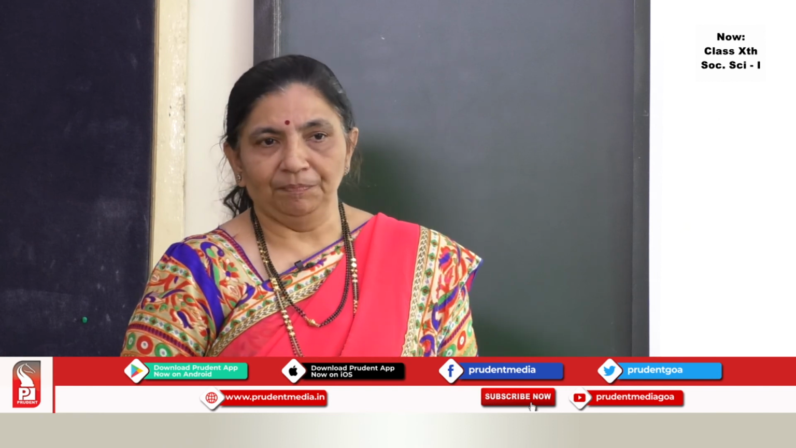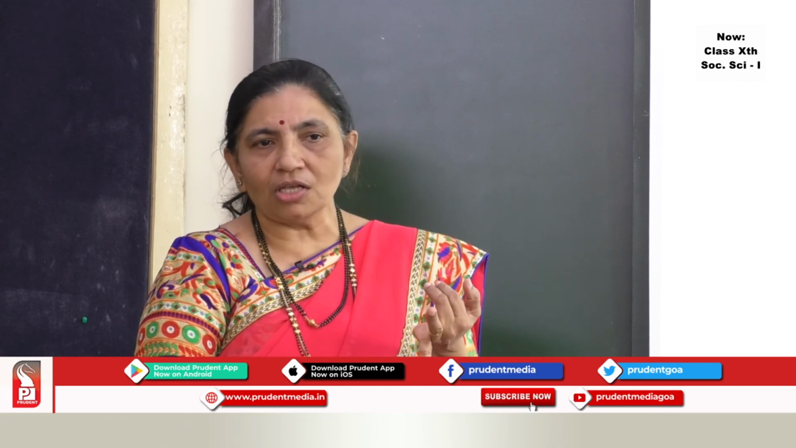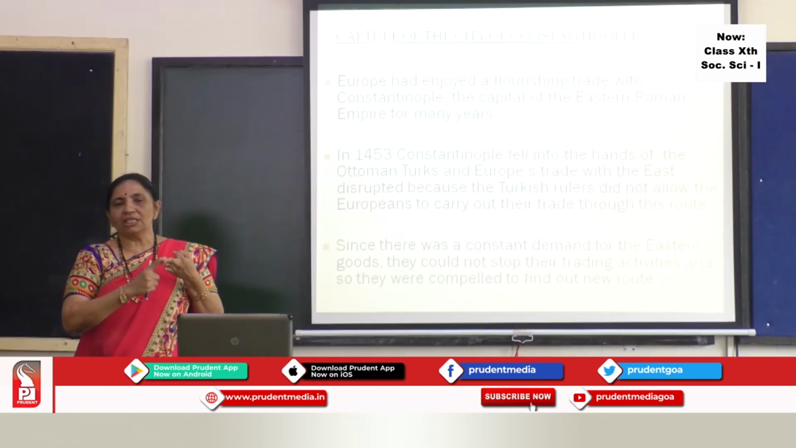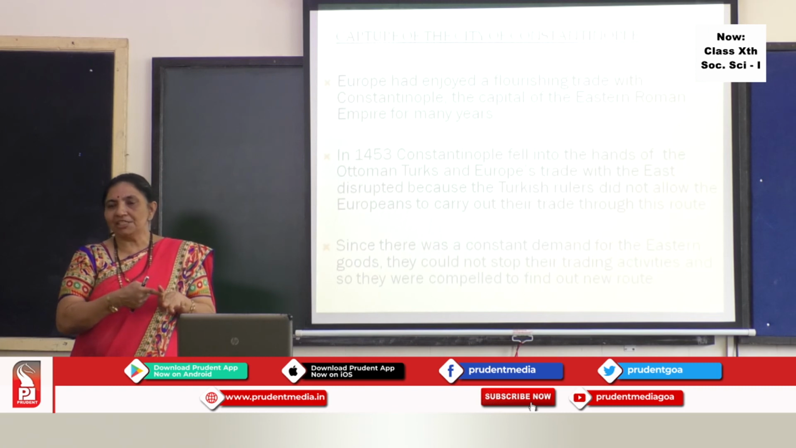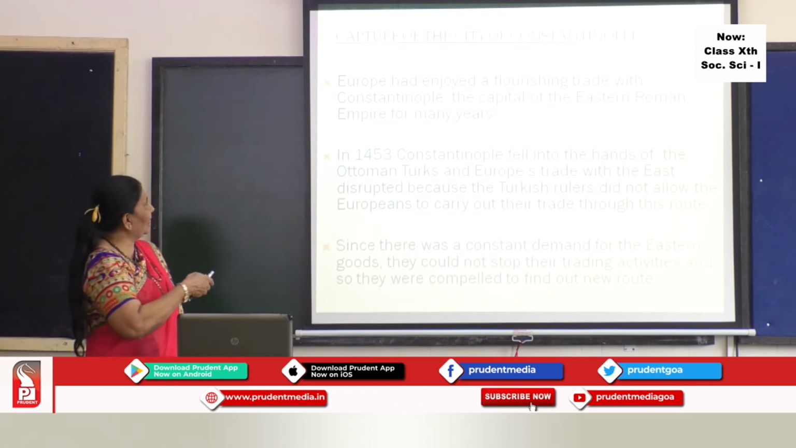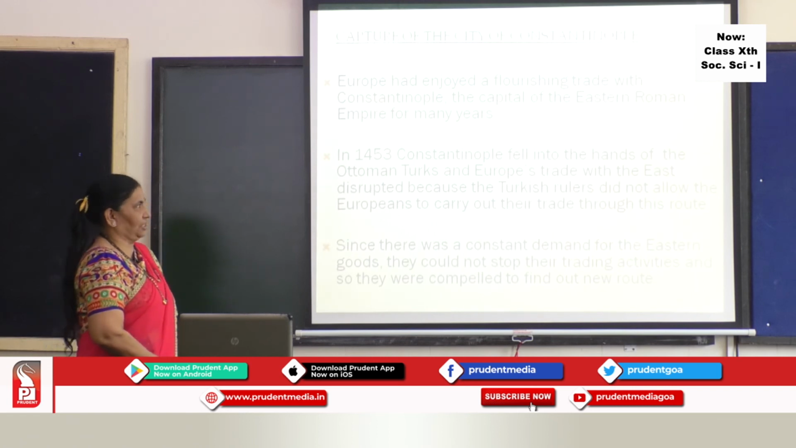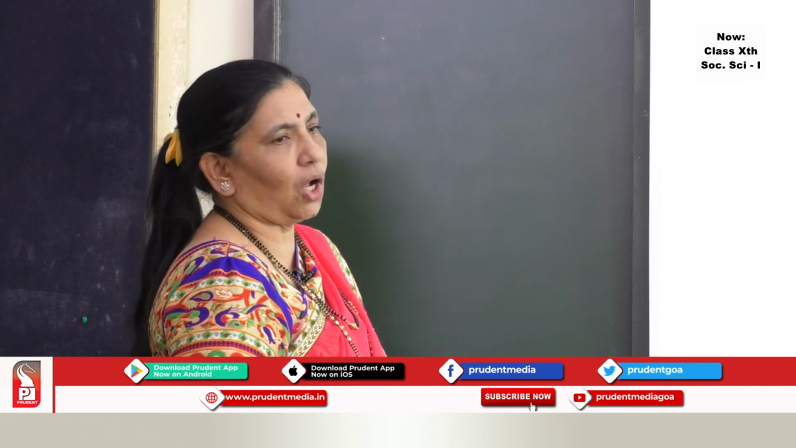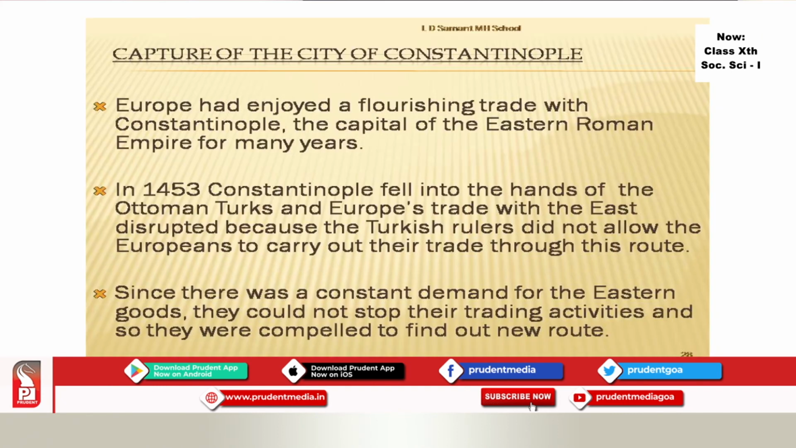Now, what happened here? As we saw, the limitation of the land routes was one of the causes. Knowledge of wealth was the second cause. Knowledge of geography was the third cause. Then we saw the availability of navigational aids, desire to spread Christianity, and this is the next point, that is the capture of the city of Constantinople. Europe had enjoyed a flourishing trade with Constantinople. Now, what was Constantinople? It was the capital of the Eastern Roman Empire for many years.